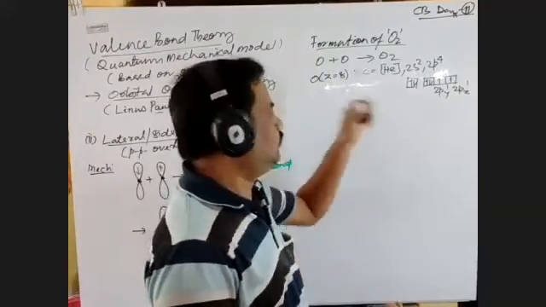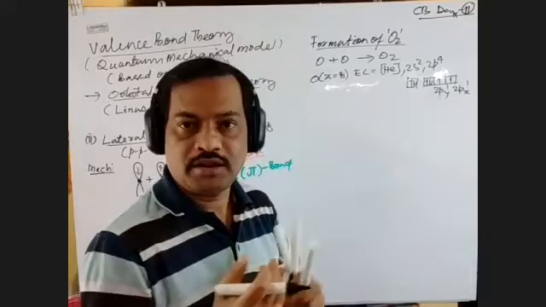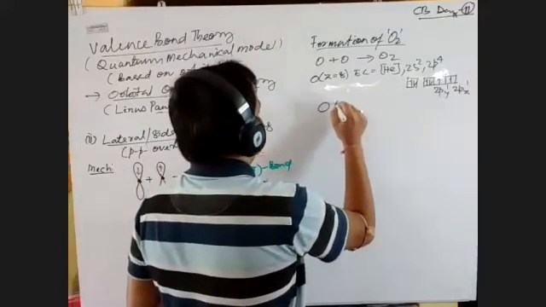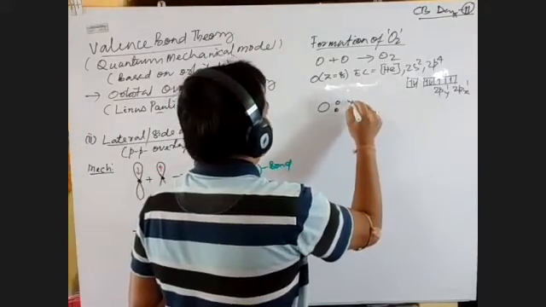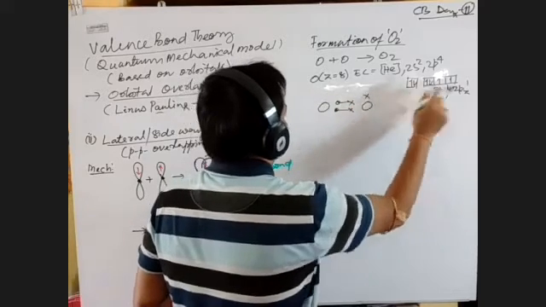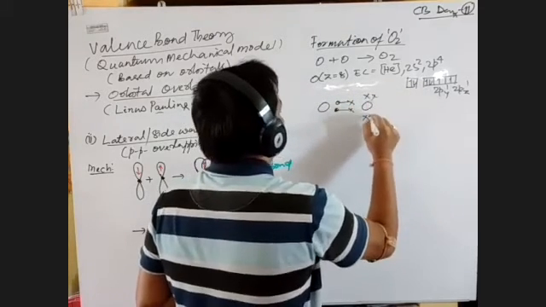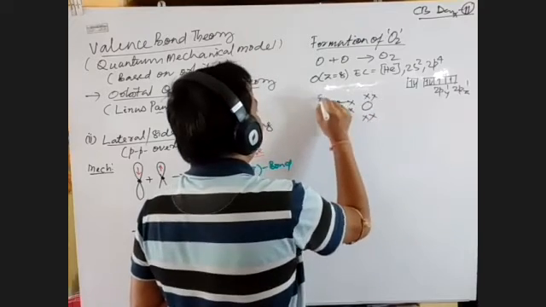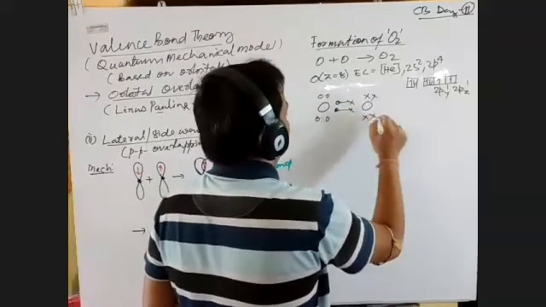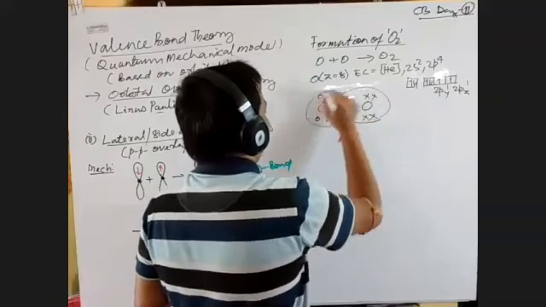That's why between oxygen and oxygen there is a double covalent bond. So each oxygen will share how many electrons? Two electrons from its side for the bond formation with the second oxygen, and the rest of the electrons will revolve around. This is the oxygen bond formation. There is a double bond.